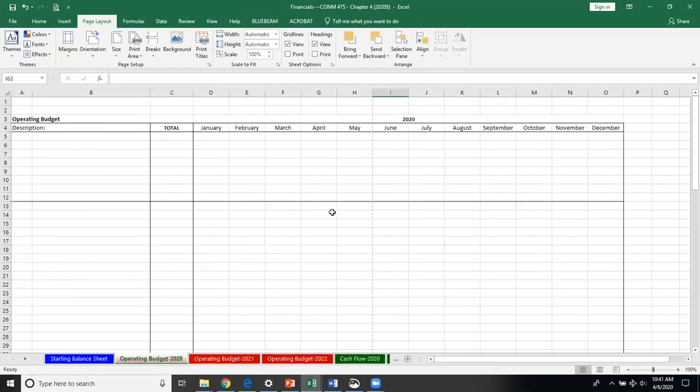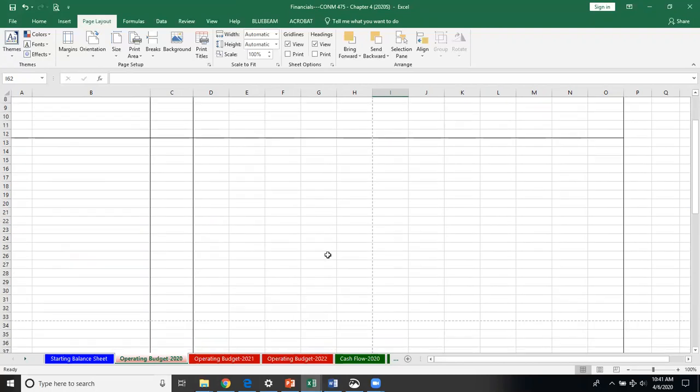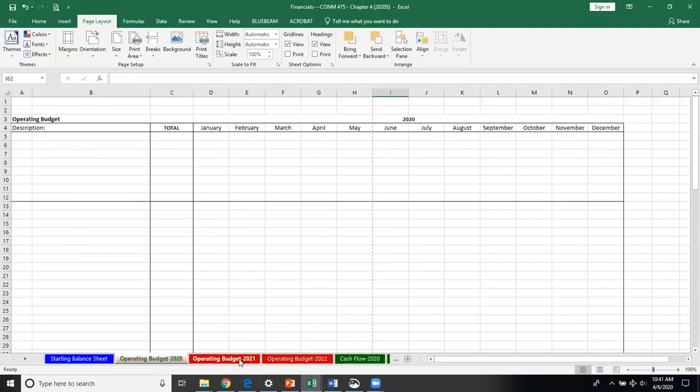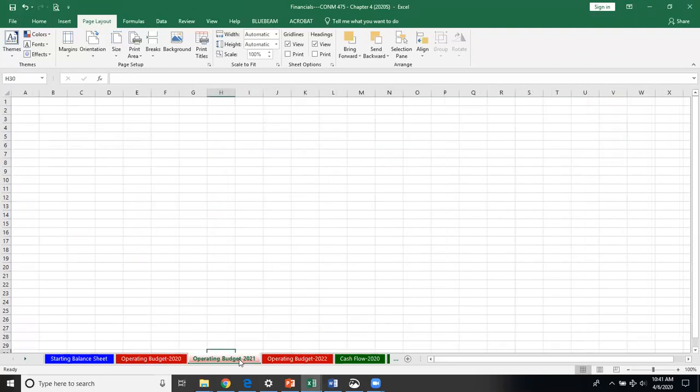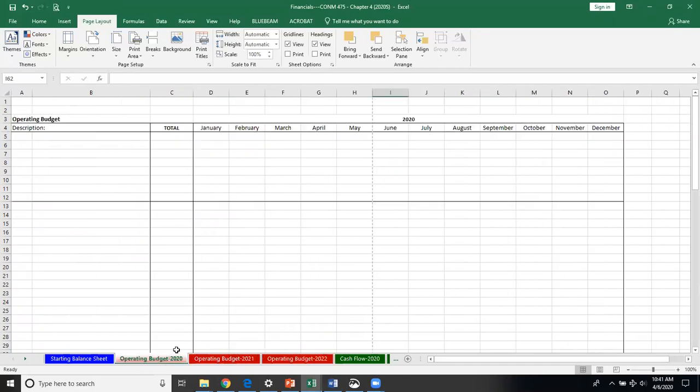Really quickly here also, let me go to the operating budget for 2020. I've formatted this for you, but you will have to add, and you can reformat as you feel necessary. You'll notice on operating budget 2021 and 2022, that does not exist. You'll be able to copy and paste once you get this created into the next fiscal years to create those budgets. So the recommendation I have is go through and complete the operating budget for 2020 and then copy and paste and then make the adjustments based on the assumptions that you're going to be making in that following year.